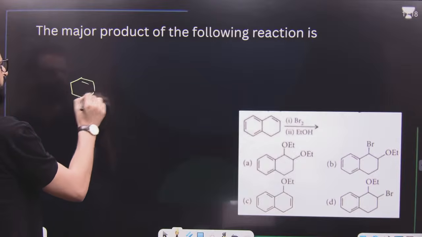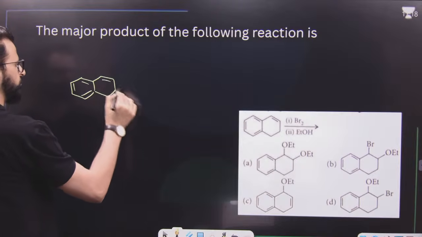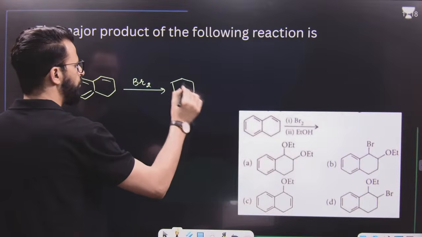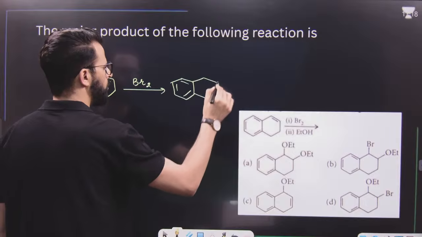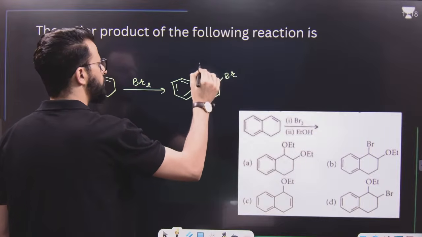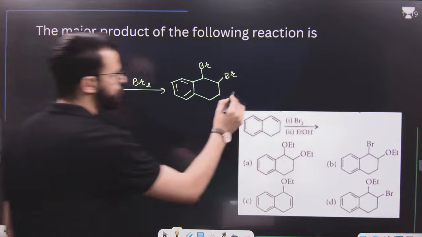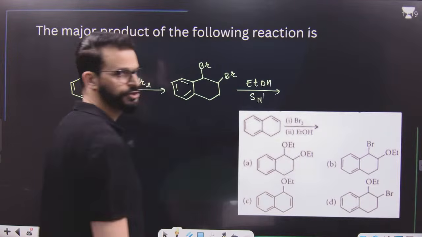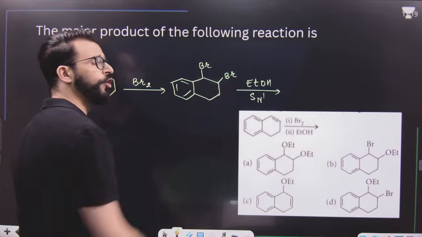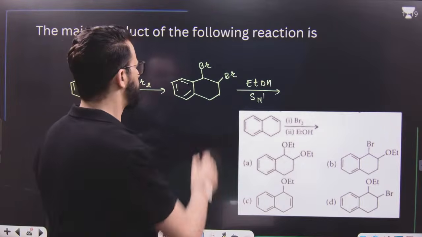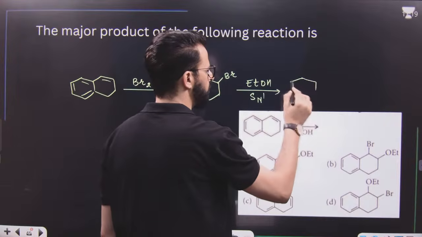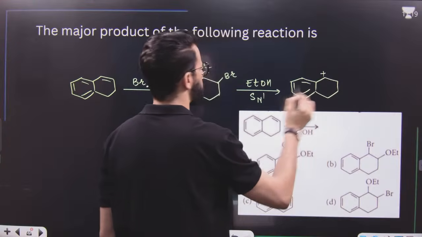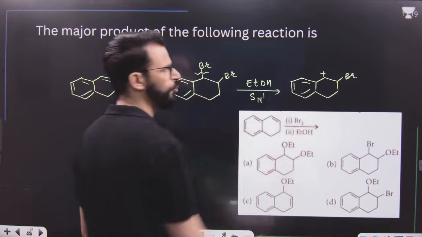This is a very, very simple reaction. First, you have to add bromine across the carbon-carbon double bond. When you add bromine across the carbon-carbon double bond, a vicinal dibromide will be obtained. Then, it is treated with ethanol. That means, my dear students, it is an SN1 reaction now. That means form a carbocation over here by breaking the C-Br bond. But we know this C-Br bond, once broken, results in the formation of a more stable, resonance stabilized carbocation because of this ring. That's why I will form the carbocation over here.